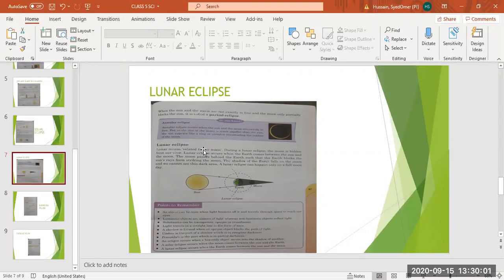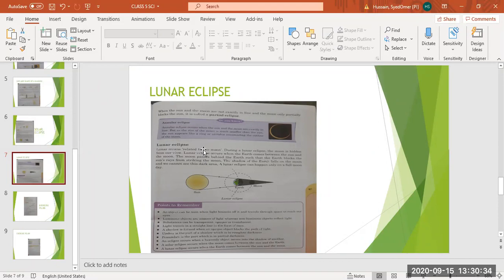What is a total eclipse? If the light of the sun is completely blocked by the moon, it is called a total eclipse. And what is a solar eclipse? The light from the sun is hidden or blocked by the moon from reaching the earth. That is called a solar eclipse. The people living in this area of darkness cannot see the sun, and so experience a solar eclipse.